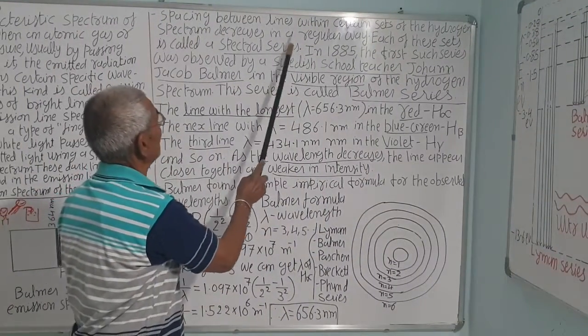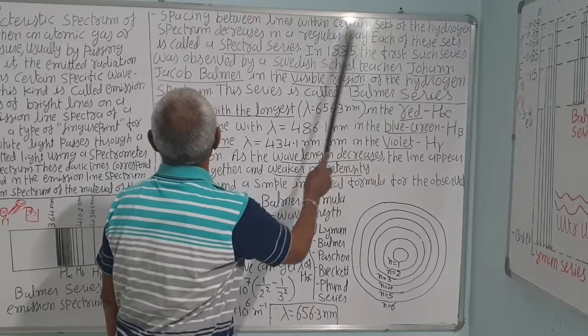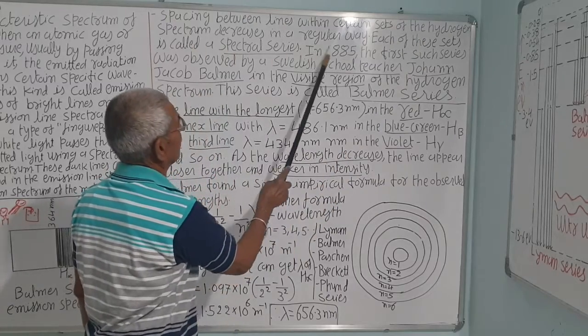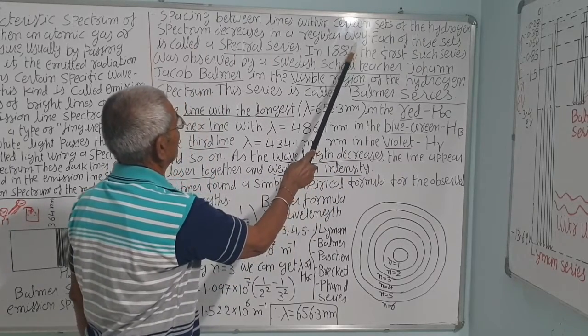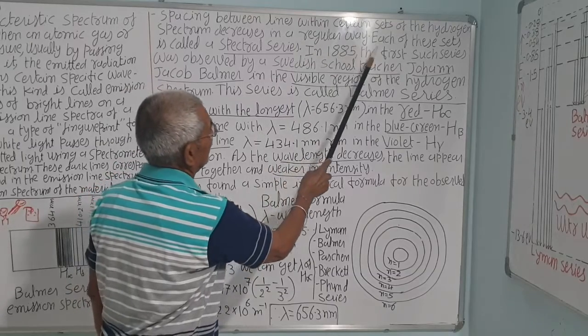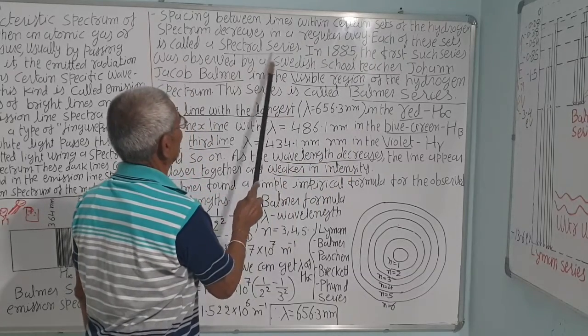The spacing between lines within certain sets of the hydrogen spectrum decreases in a regular way. That is, when wavelength decreases, spacing also decreases. Each of these sets is called a spectral series.